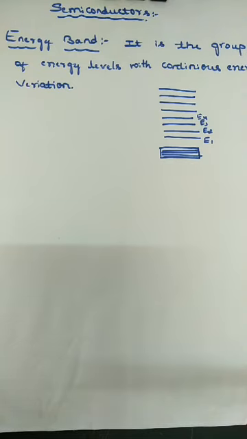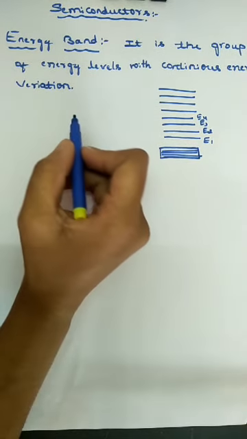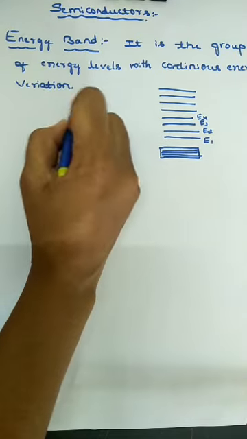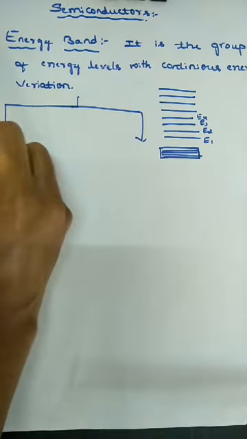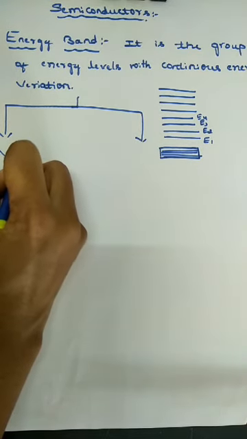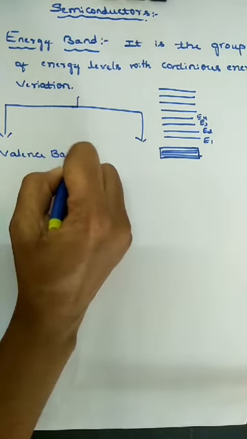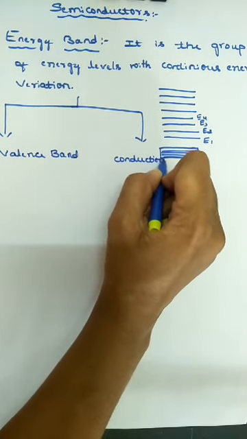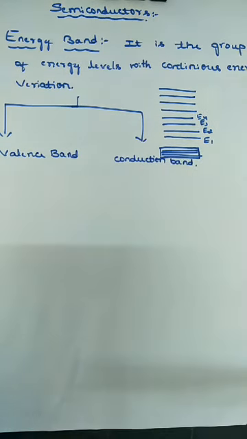Next, energy band is classified into two types. One is valence band, another one is conduction band. So here are the two types of energy band: one is the valence band, another one is the conduction band.